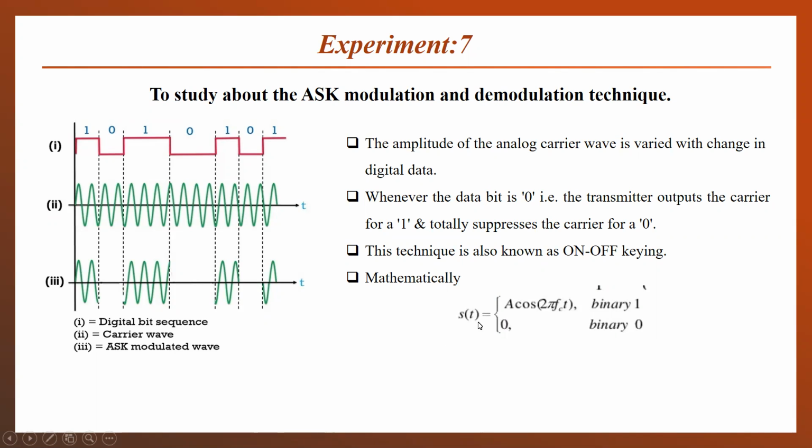So mathematically, we can say that our ASK signal generated will be A cos(2 pi fc t). That means our carrier signal as it is for binary 1, and 0 for binary 0. This technique is also known as on-off keying, OOK. OOK means on for 1, off for 0. On for 1 and off for 0. So on-off keying is also another name for the binary ASK scheme.